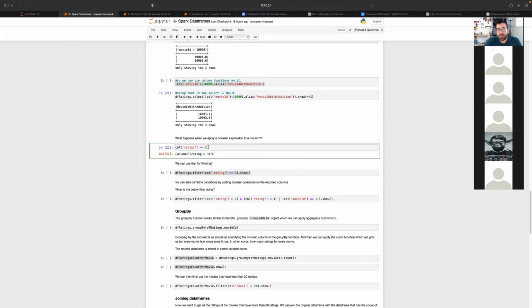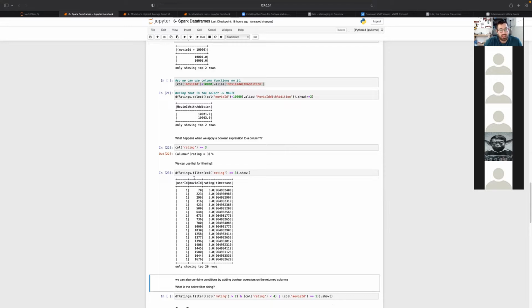I'm just specifying what I want, a column of name rating, and I want to compare that column with the number 3. So if I pass this to a filter function on the data frame, and I specify the filter to be the column named rating equal to 3, magically I get all the data that has rating equal to 3.